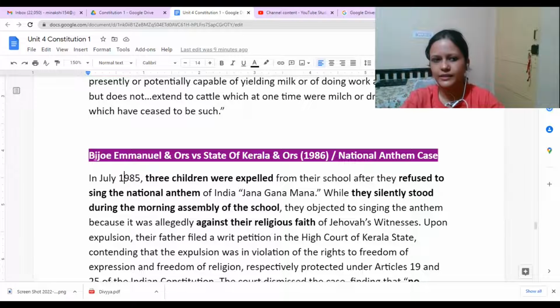Okay, similarly, there is another case which is also known as the National Anthem case. This is also a very famous case: Bijoe Emmanuel versus State of Kerala. What happened in this case? It is from Kerala.